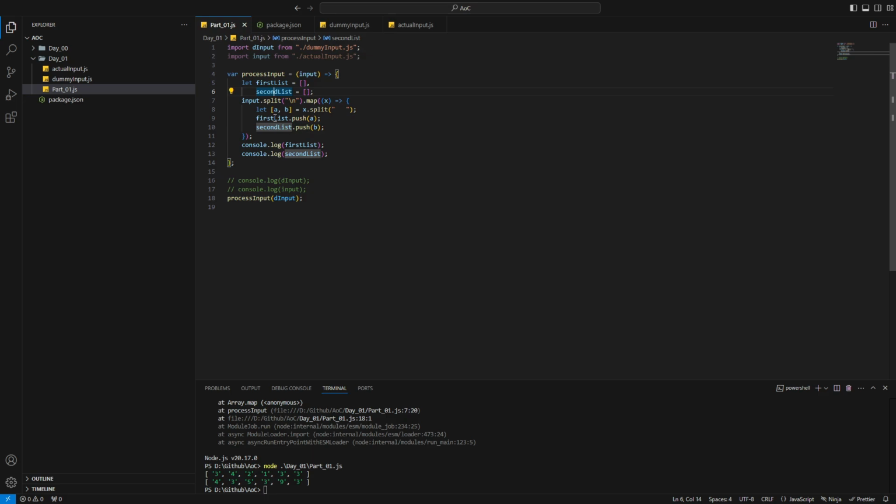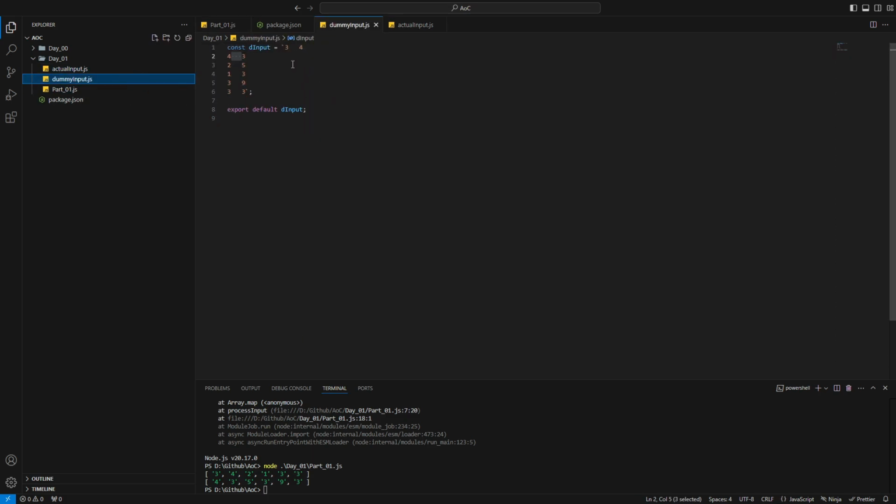So for now, we're just taking two lists, the first list and the second list, as per the story. We're taking some input in this method, which is process input, and we're just splitting it. What's happening here is the dummy input and the actual input have 3 spaces in between. We're splitting it into 2 parts, the first and the second, so it becomes an array with 2 elements, the 3 and the 4, and then the 4 and the 3.